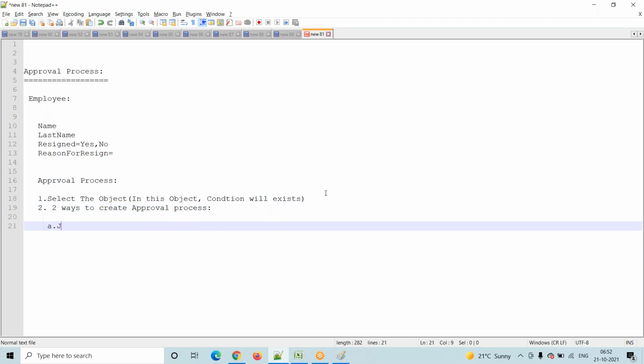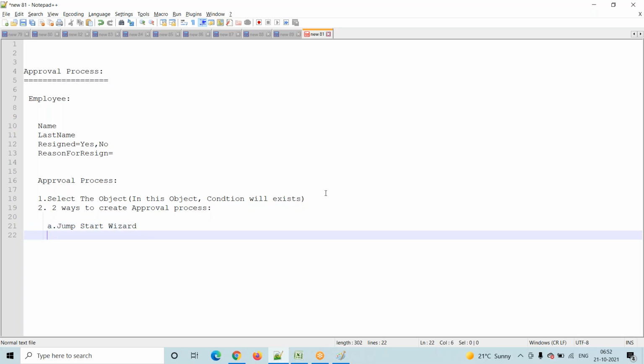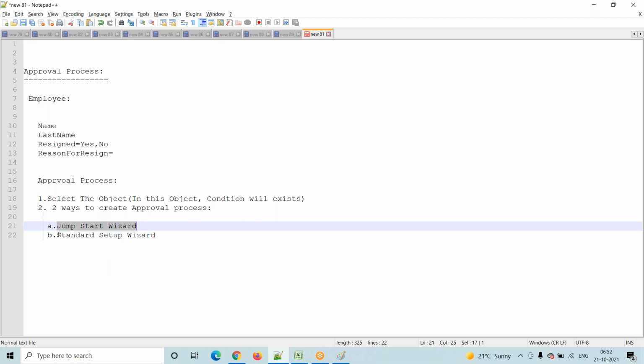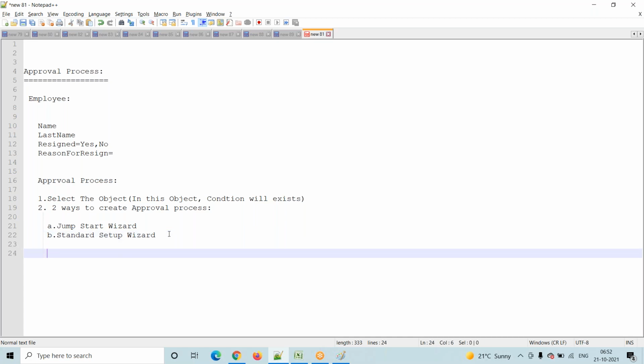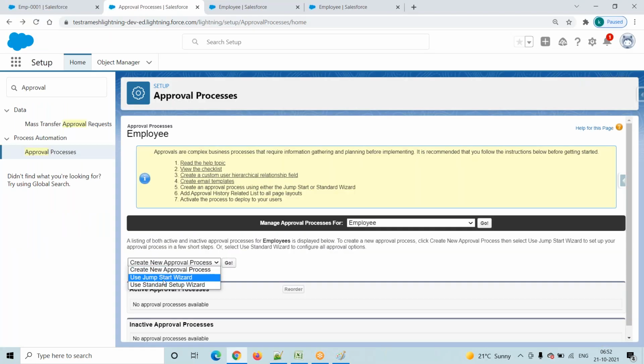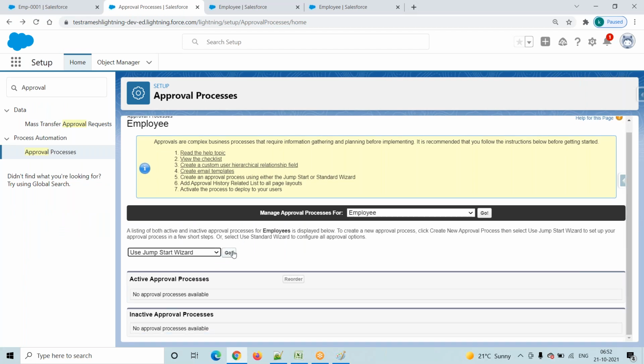One is jumpstart wizard, and another one is standard setup wizard. They are different. In some cases we will go with the jumpstart wizard, in some cases we will go with the standard setup wizard, but now we are creating our approval process by using jumpstart wizard. Select this one and click on this go button.